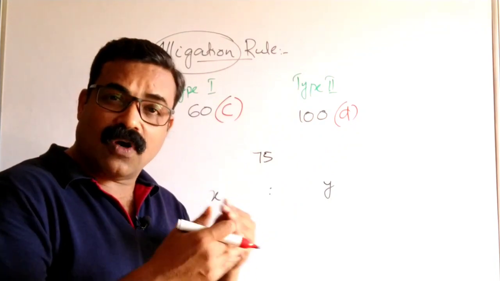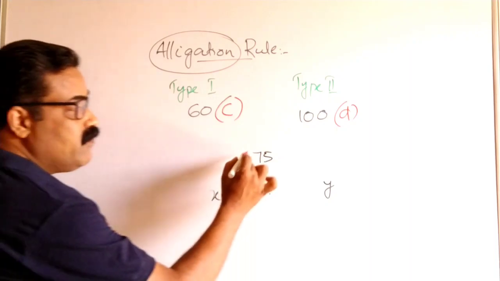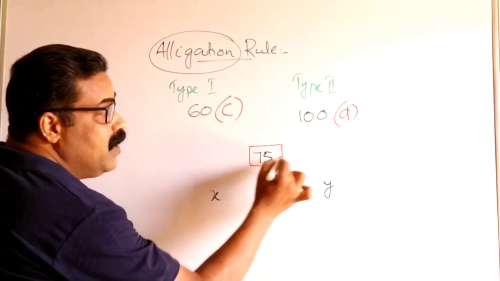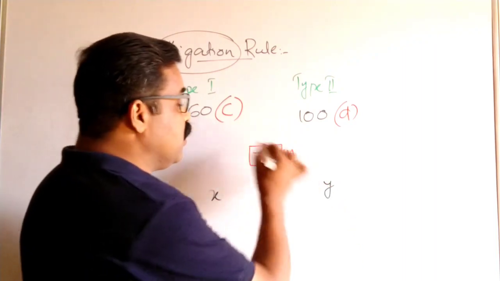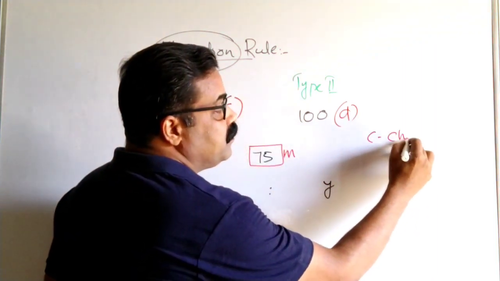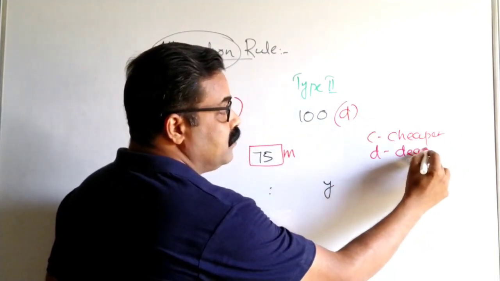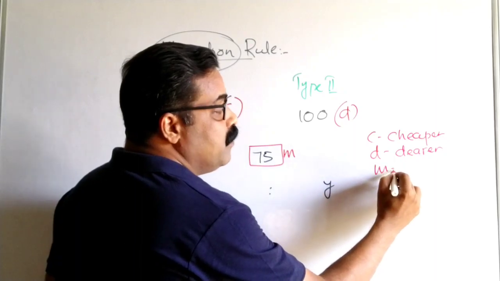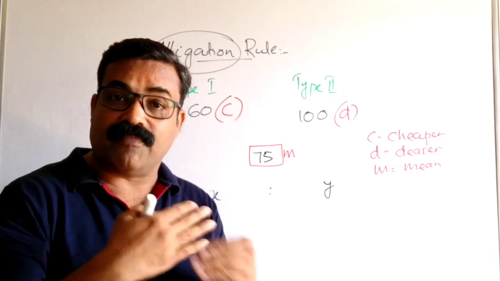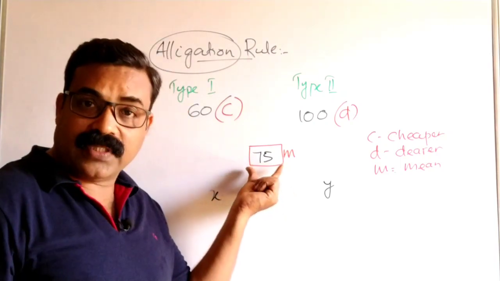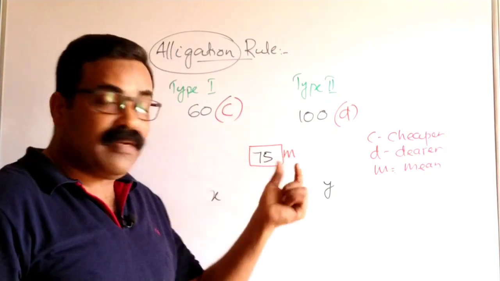And this value we will take as mean value, M. M stands for mean value. You can note all these things: C is cheaper, D is dearer, and M stands for mean value. After mixing these two types of mangoes, the shopkeeper wants to sell it for 75 rupees to make the profit. So 75 is the mean value.